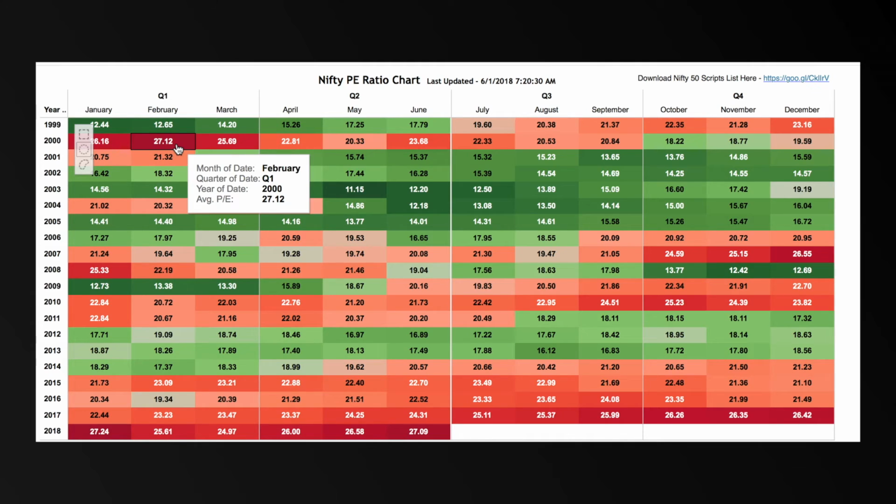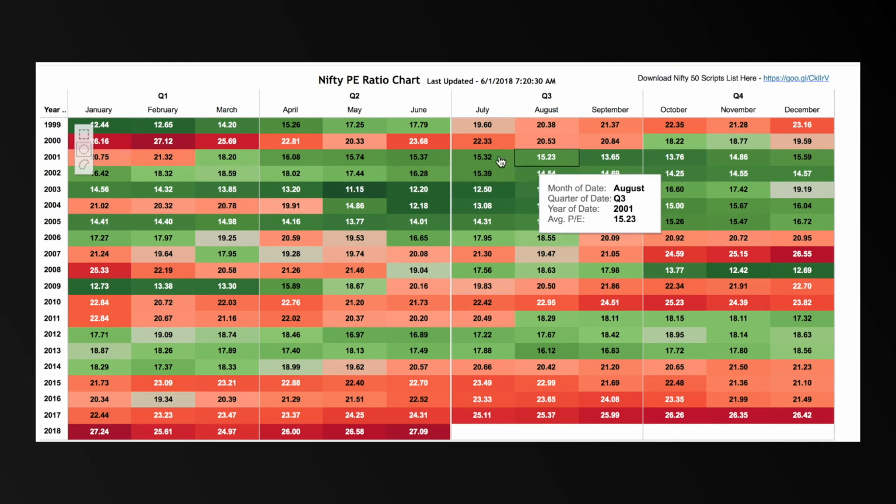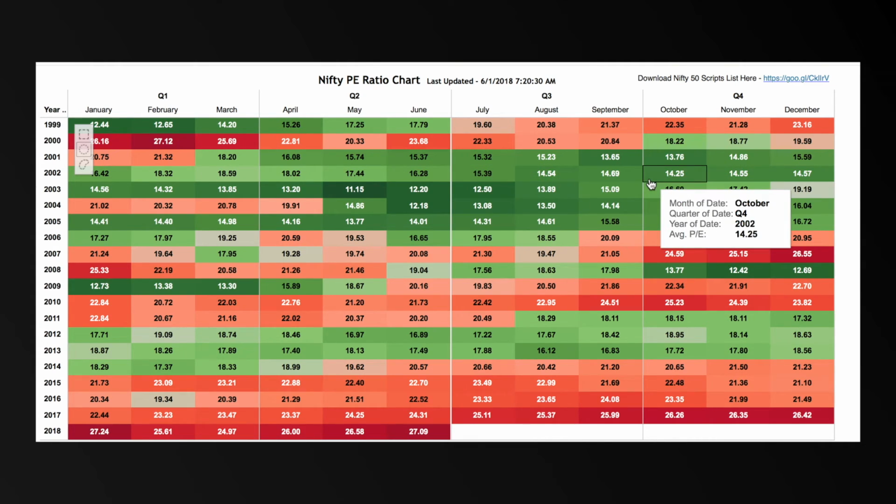And this happened during the time of Harshad Mehta, when the share prices started rising haphazardly, and eventually the market collapsed. And when the markets collapsed, the PE ratio was down again, and smart investors would buy into the market during these spans of time, like, for example, the fourth quarter of 2001.